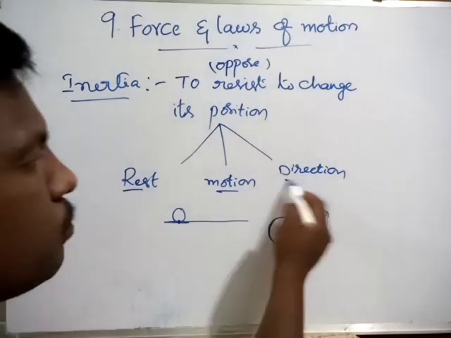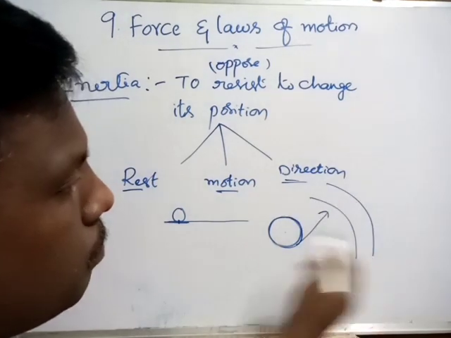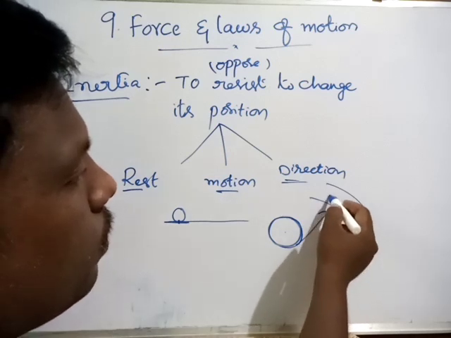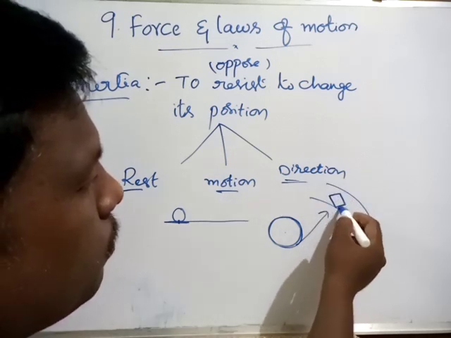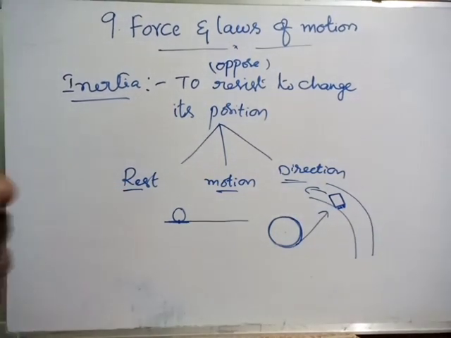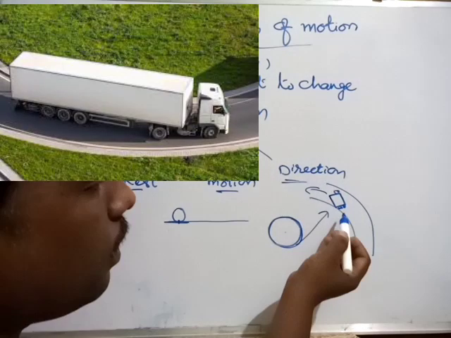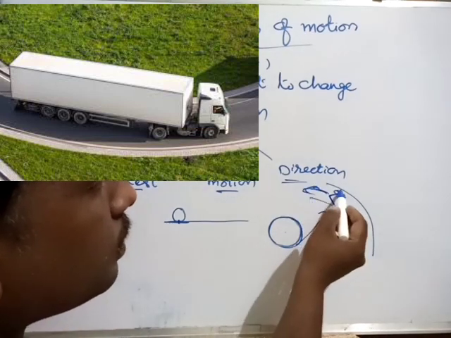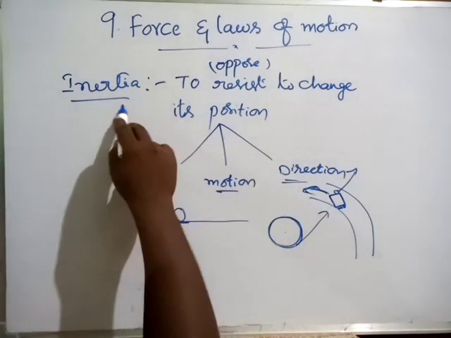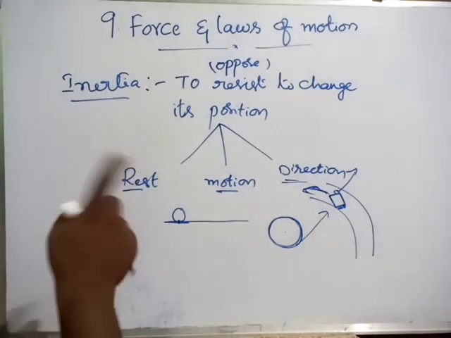I told you yesterday the best example: if we are in a car or a bus which is taking a turn, what will happen? For example, a van is going in this direction, and a stone is on that van. When the truck takes a turn, definitely the stone will go in this direction. This is due to inertia of direction. So this is simply about inertia and its types.